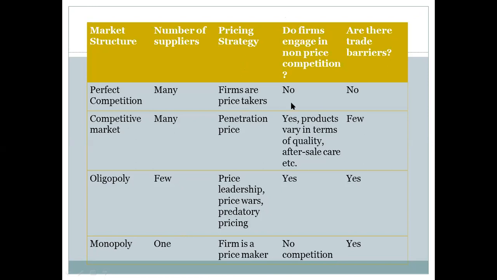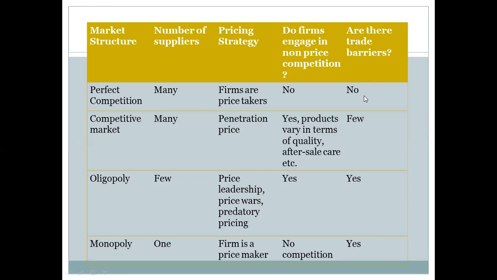And pricing strategy: in perfect competition, firms are price takers, as I said before. In a competitive market, it is penetration pricing. In oligopoly, price leadership, price wars, predatory pricing. In monopoly, the firm is a price maker. And do firms engage in non-price competition? In perfect competition, no. In a competitive market, yes, products vary in terms of quality, after-sale care, etc. In oligopoly, yes. And in monopoly, no competition.